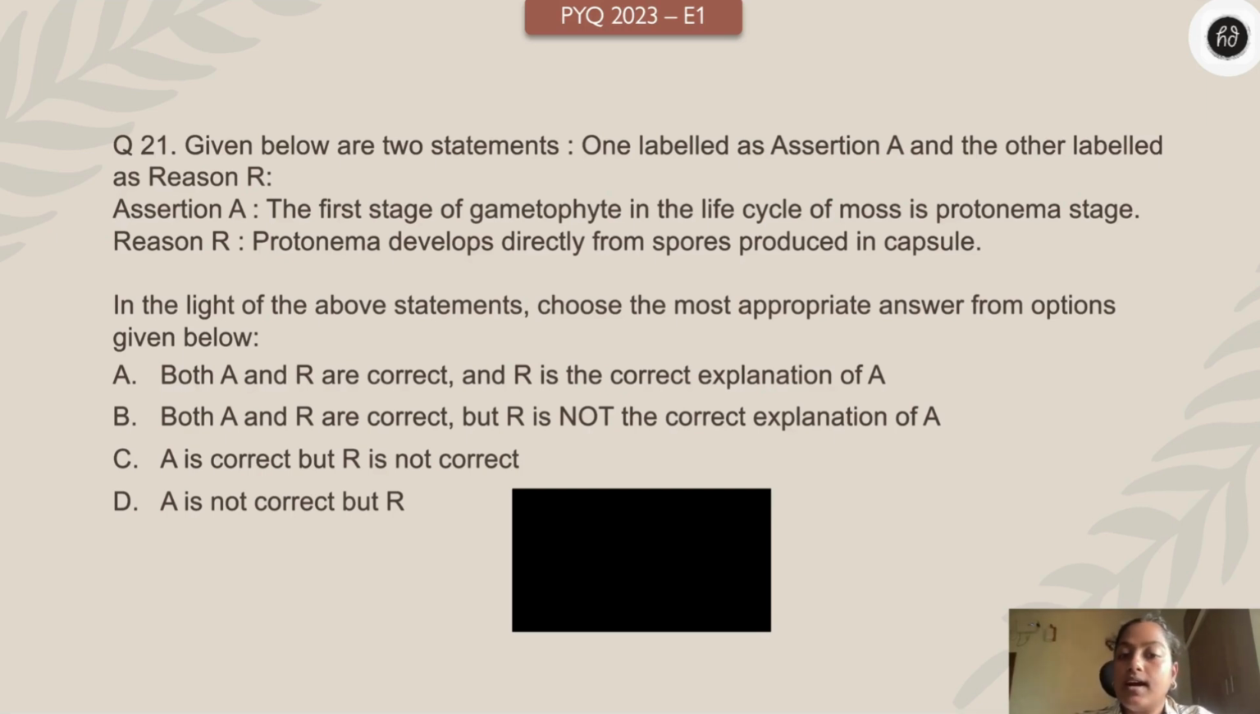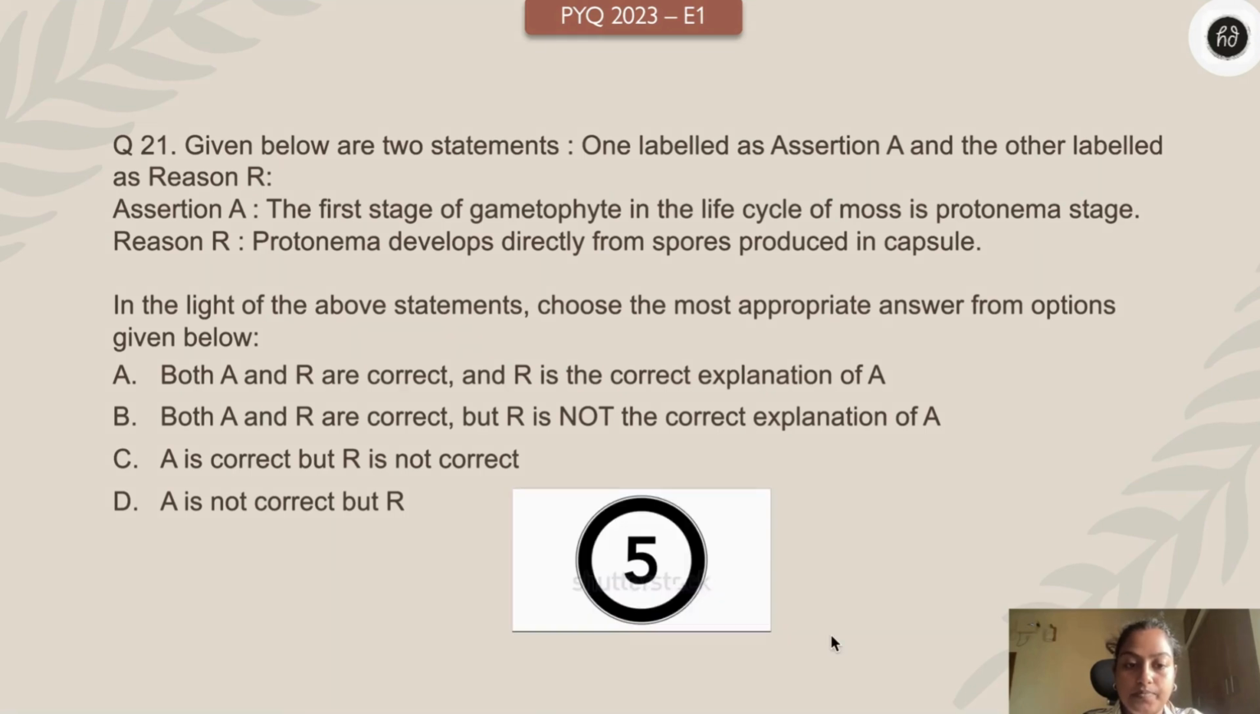Both A and R are correct, R is the correct explanation. A and R are correct, but R is not the correct explanation. A is correct, R is wrong. A is not correct, but R is correct. Okay, your time starts 3, 2, 1 right now. Your time is up, and here goes the answer.